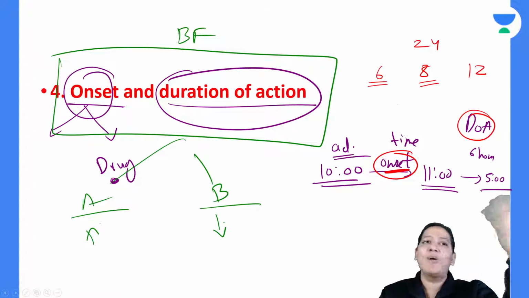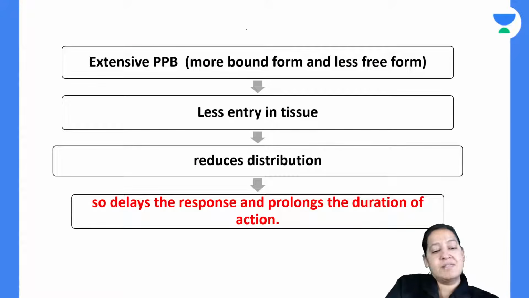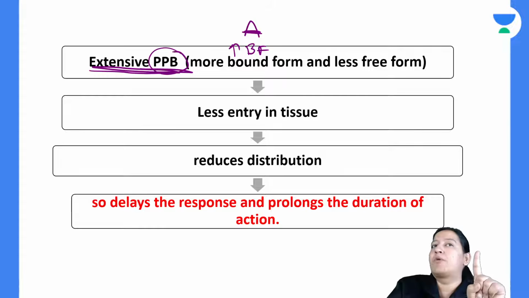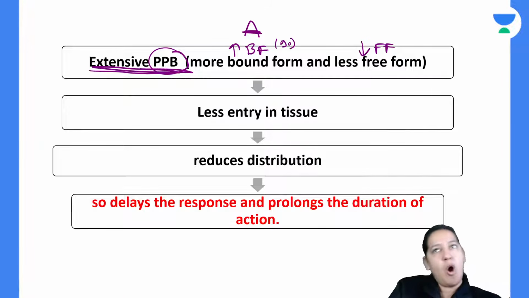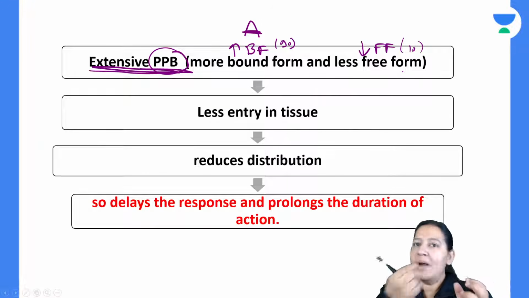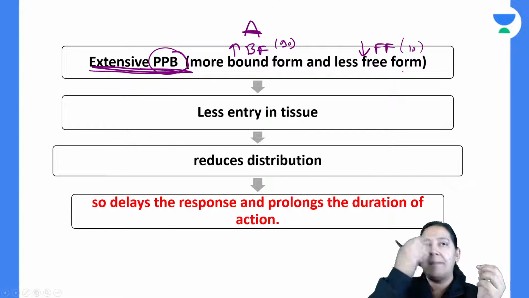So let's decide the onset and duration for each of them. Let me take drug A. Listen everyone, it is difficult. Drug A has extensive plasma protein binding. What does it mean? It has more bound form because it is extensively binding with plasma protein, and it has less free form. If the bound form is more, suppose it is 90, then obviously the free form will be 10. Total is always 100, it cannot be more than 100. So you are taking such a drug for headache. I have two options, and this is the first drug I am taking for my headache.